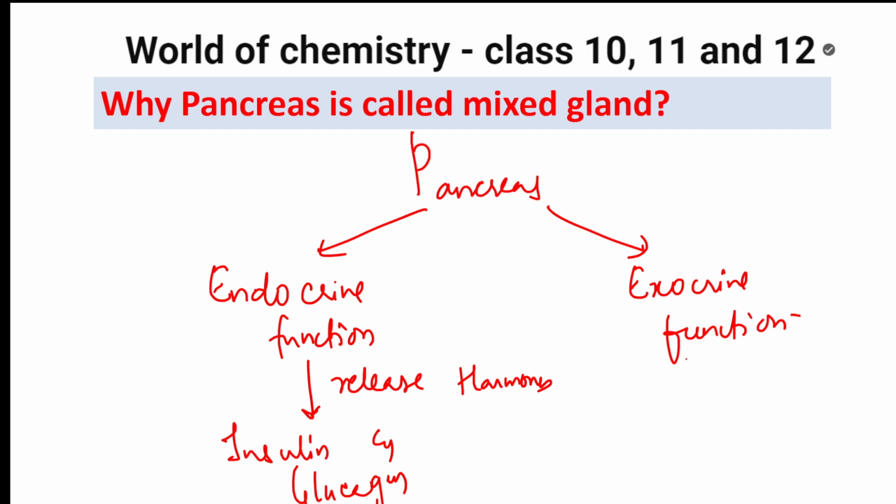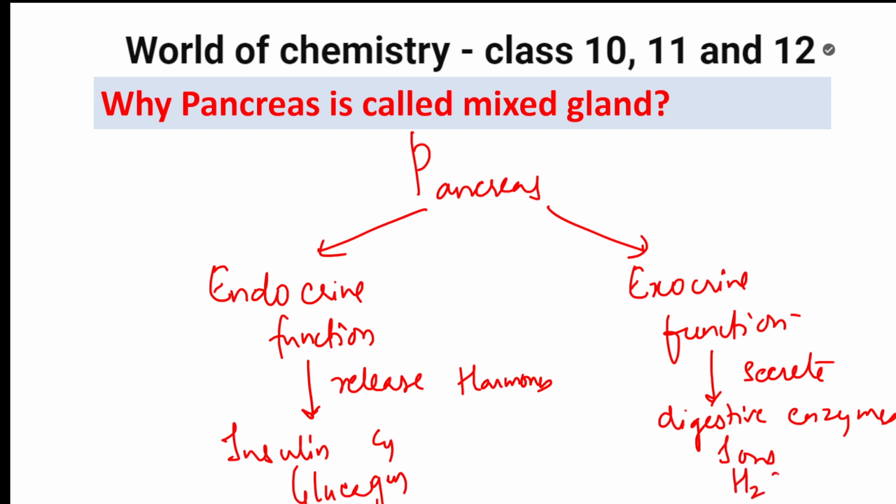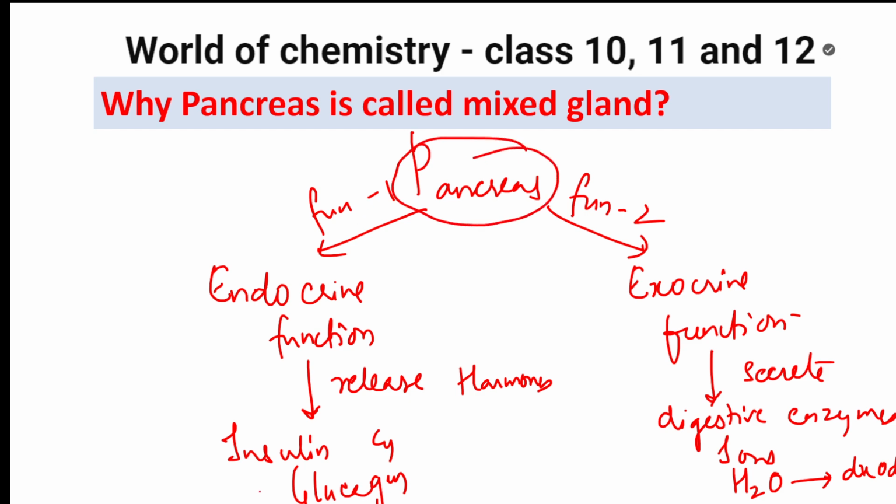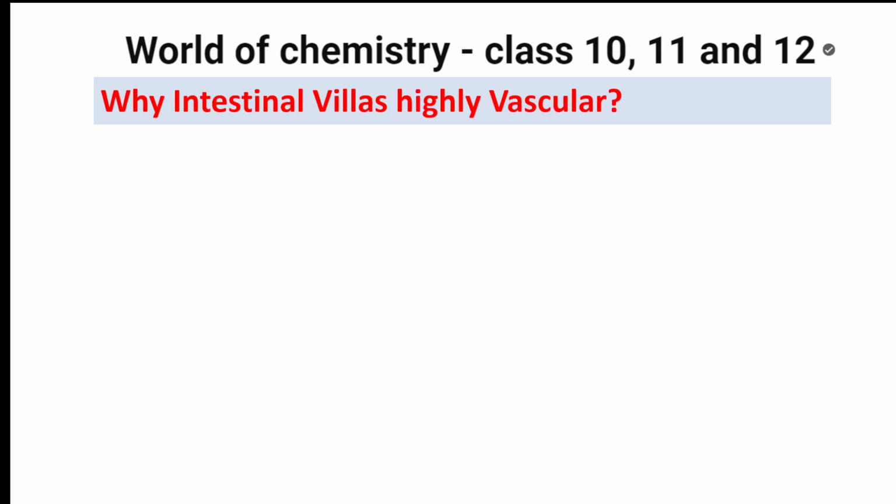Next, exocrine functions are going to secrete digestive enzymes, ions, and water. All these will go to the duodenum. Because pancreas is doing two types of functions, function 1 and function 2, endocrine and exocrine, it is called a mixed gland. Answer is easy. Now next question. Why are intestinal villi highly vascular? First of all, students, what is meant by vascular?